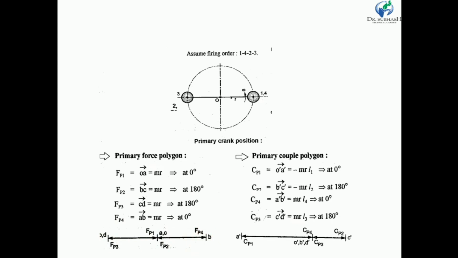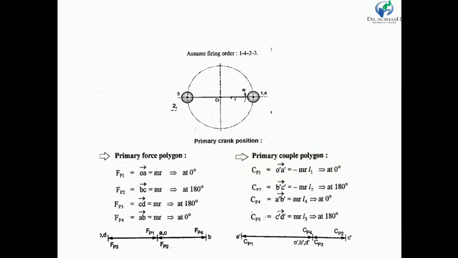So we can say that here the primary unbalanced force is 0, because our polygon is closed. Now we draw a primary force polygon. My dear friends, primary force polygon. So we know that primary force in a primary, let us draw a primary couple polygon.